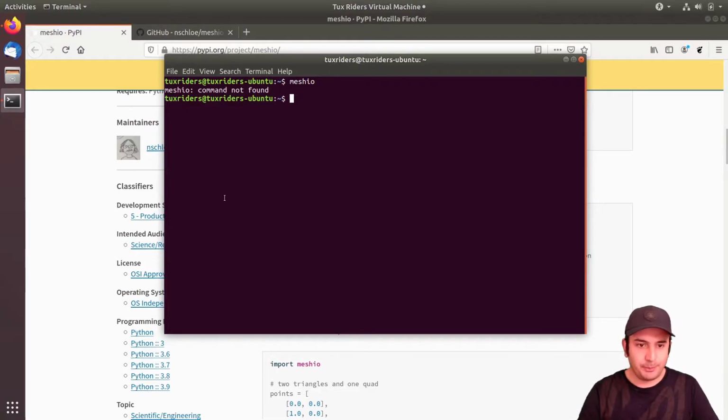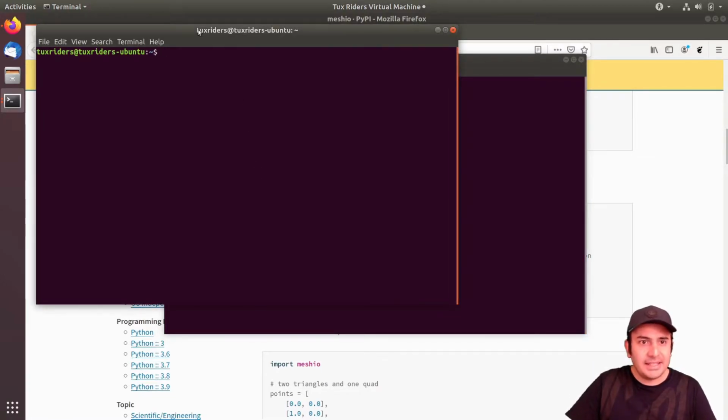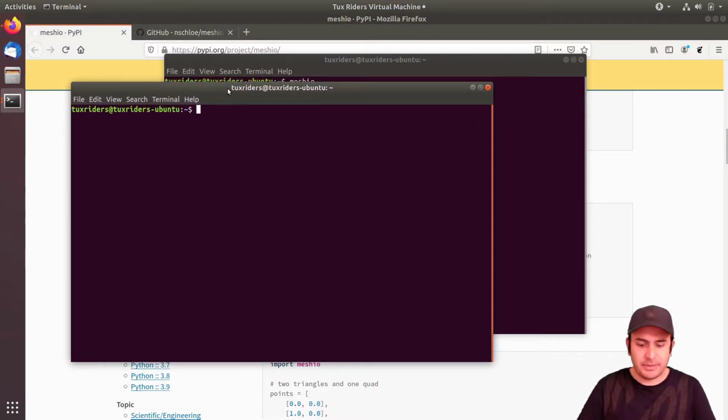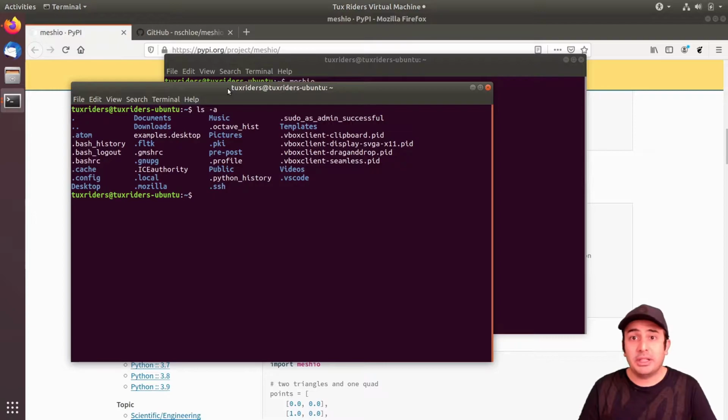Let me show you. The fact is, when you install something using PIP, it goes to a directory in a .local folder. You can see the folder here is a hidden one. That's why I used this -a switch. Now I can see it in my home directory. When you install something using PIP, it goes there.